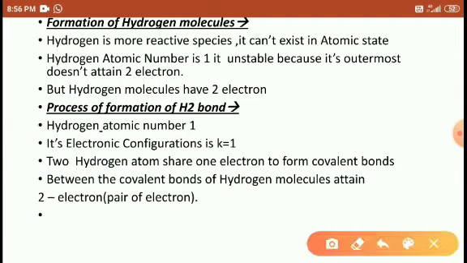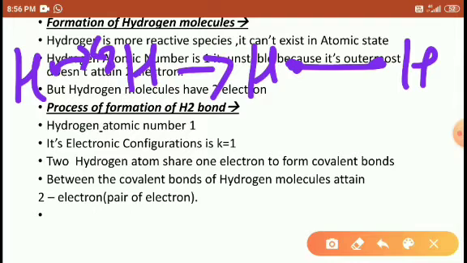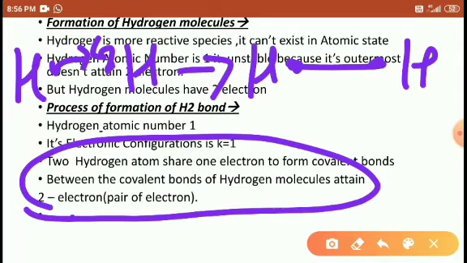Look here, students. Both are attracted to each other. After attraction, they form a bond. So between the hydrogens, 2 electrons are present here. These are the first electron and the second electron. This is what we call a pair of electrons.